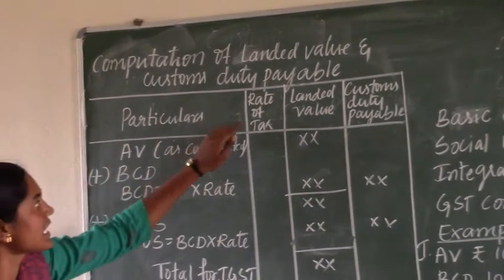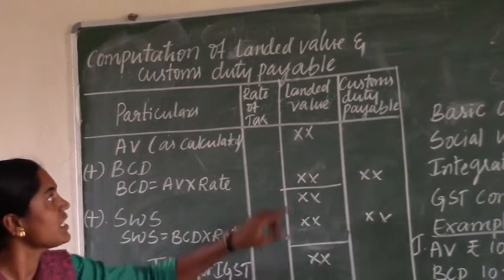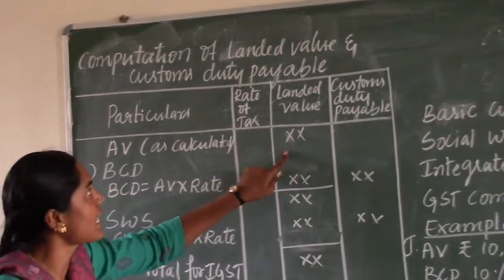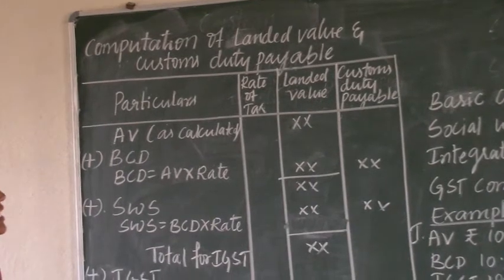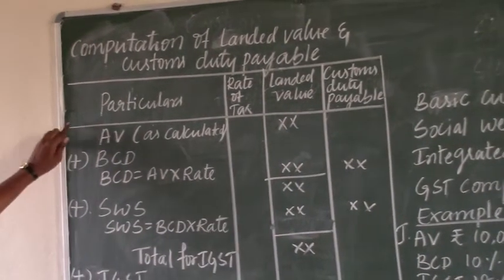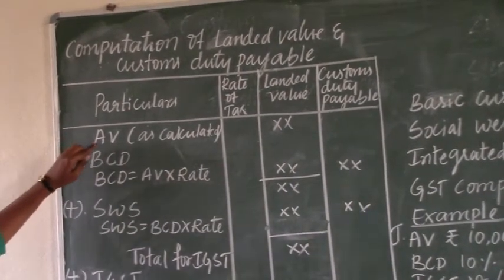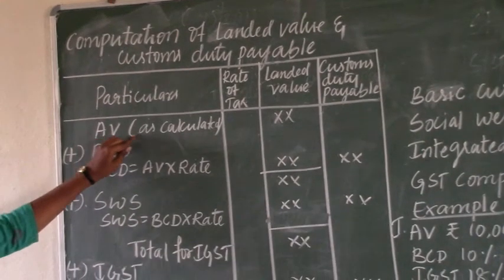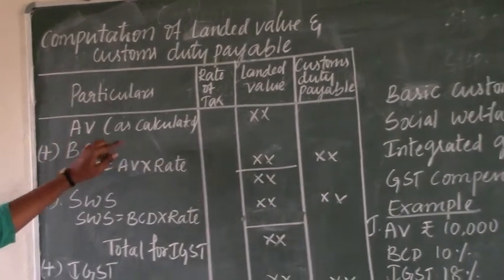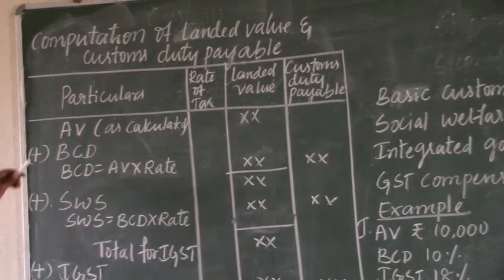Particulars, the rates of taxes are given in the question. The first amount column is landed value and the second amount column is customs duty payable. As per the format, we first need to consider the assessable value, as calculated in step 1.